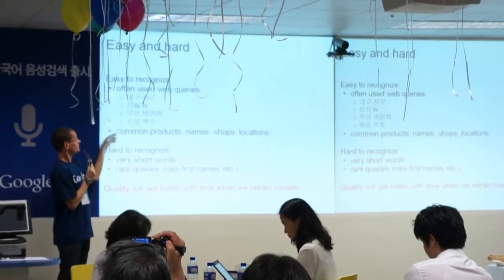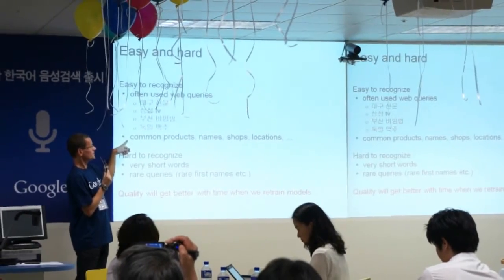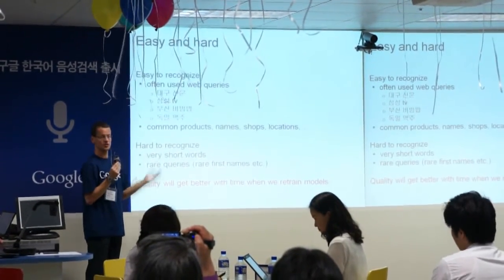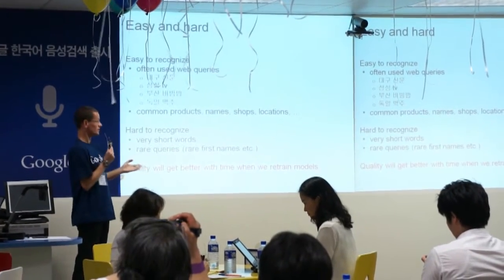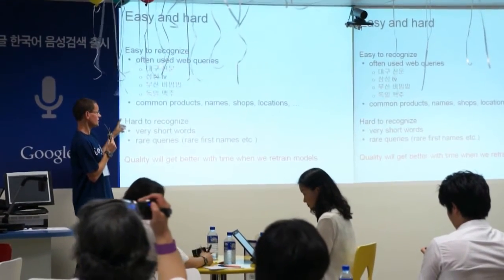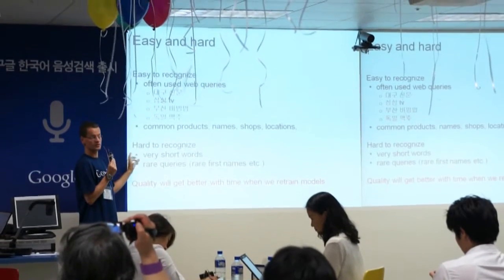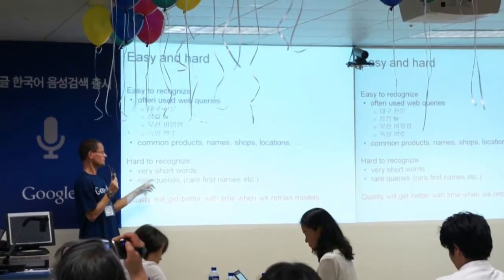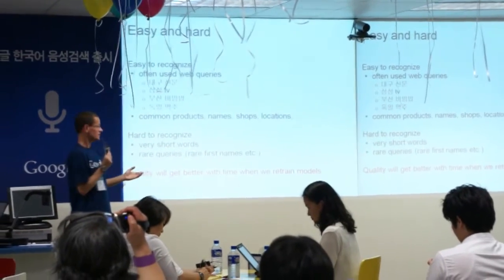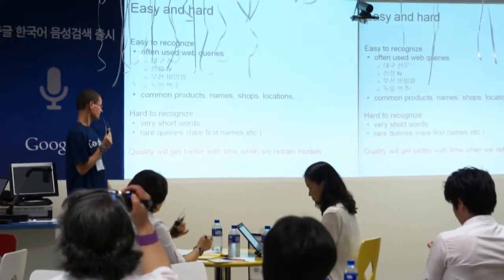These are just examples, of course. Common products, names, shops, locations, everything that is common will be recognized. So what is hard to recognize are very short words, which are just one syllable, for example, or rare queries, like rare first names and similar.